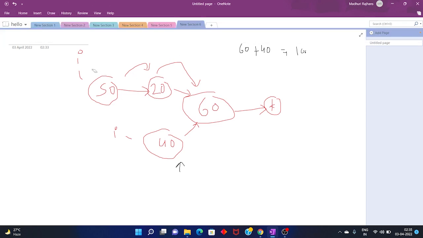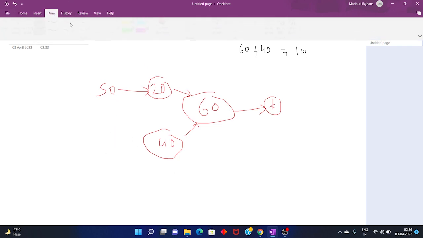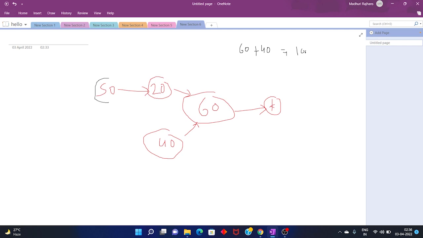But let's see one more permutation of this chain reaction. Earlier I started the chain reaction from 50. What if I start the chain reaction from here? Now it starts here, goes to 60, and ends at the abyss.